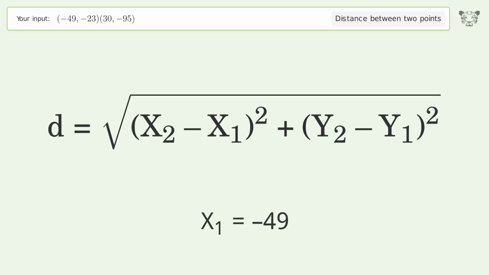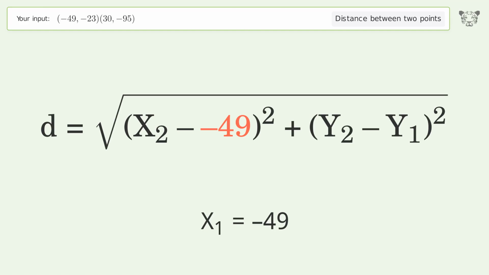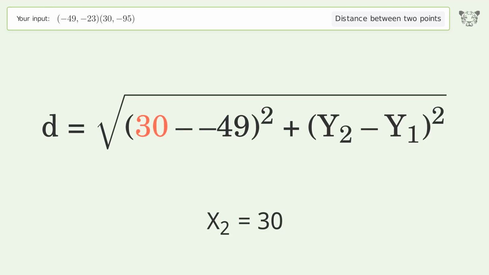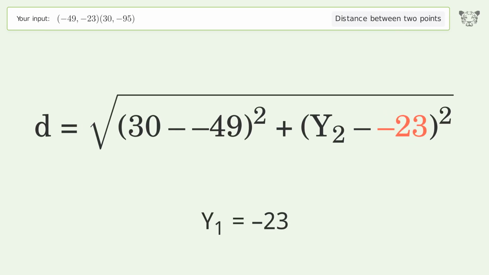x1 equals -49. x2 equals 30. y1 equals -23. y2 equals -95.